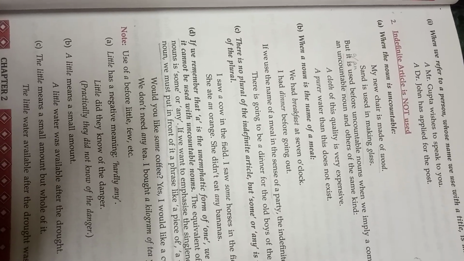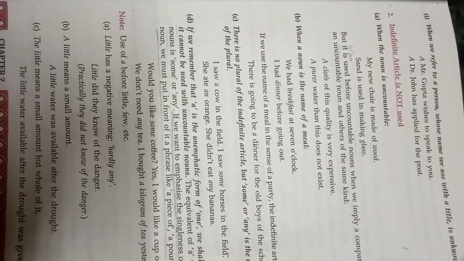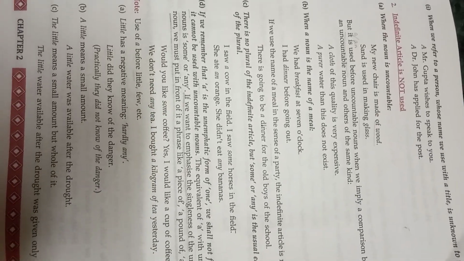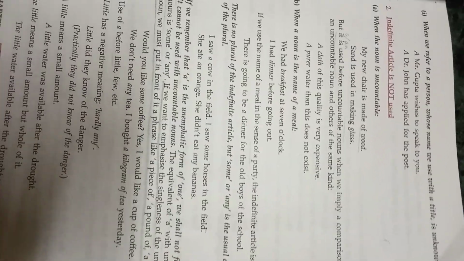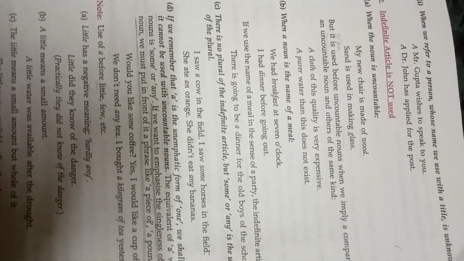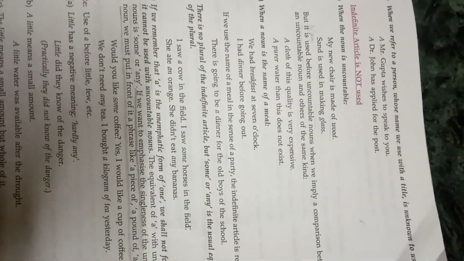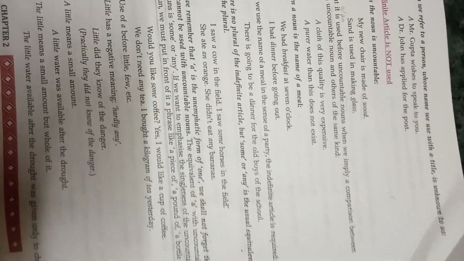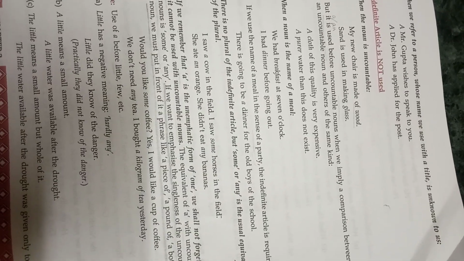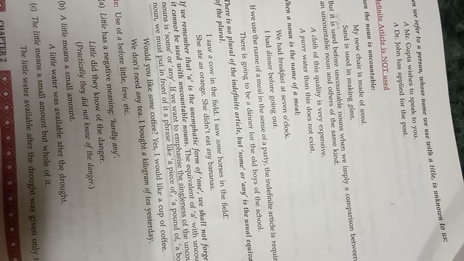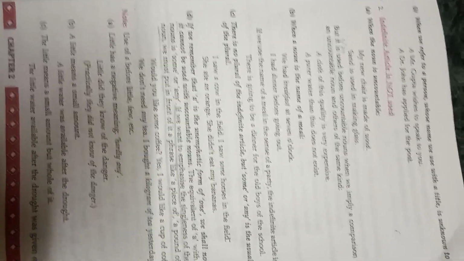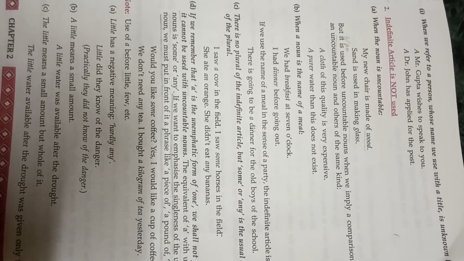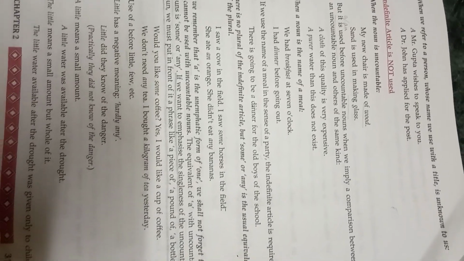Now when a noun is the name of a meal, for example, we had breakfast at 7 o'clock. You don't say we had a breakfast. But if we use the name of the meal in the sense of a party, then the indefinite article is required. There is going to be a dinner for the old boys of the school. So see the difference.